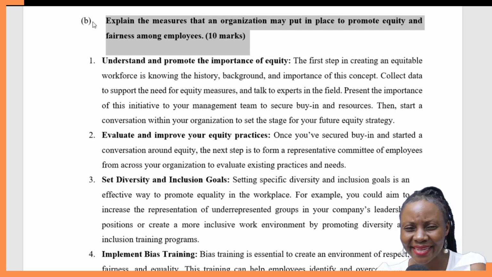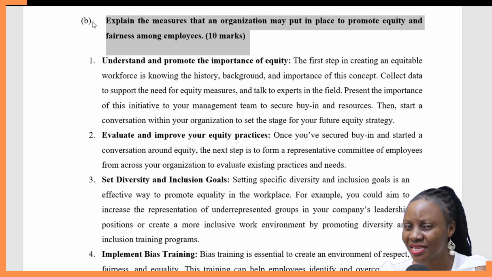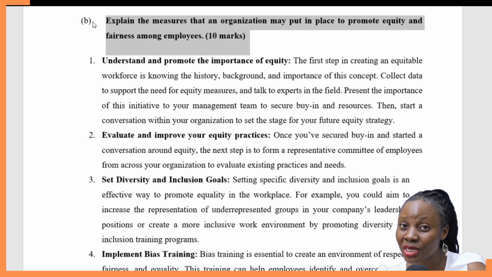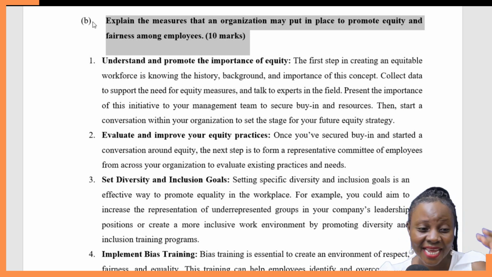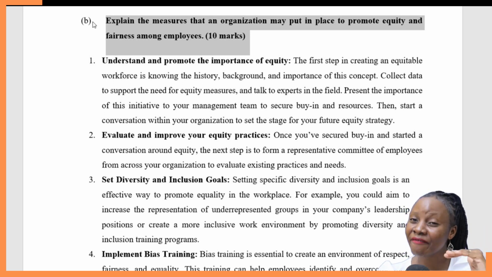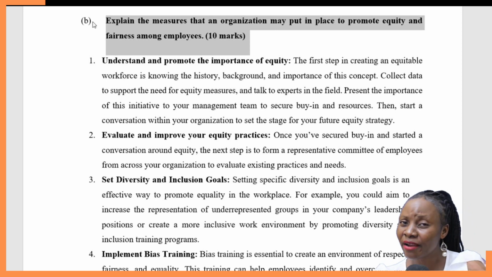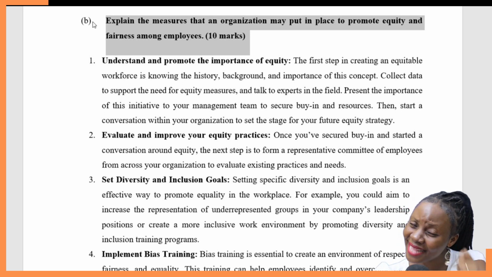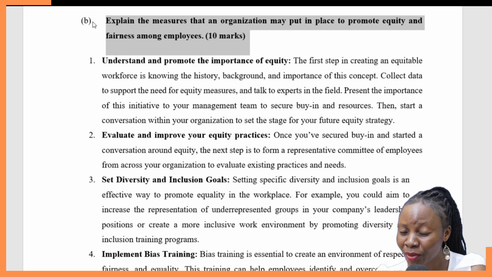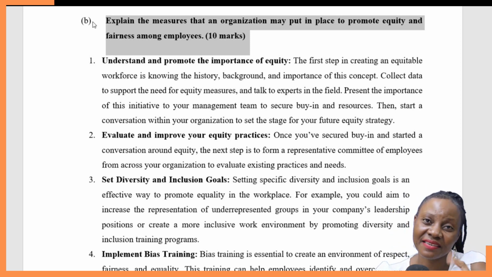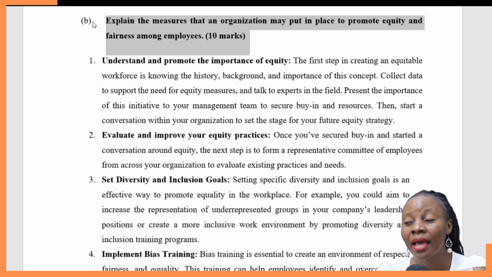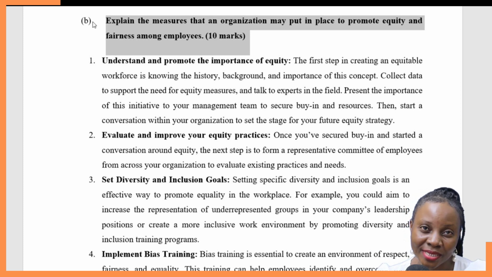So does the organization understand the importance of equity? Because if it does not understand the importance of equity, that is when they'll start discriminating and favoring others. But when the organization ensures that everyone in the organization really understands what equity is and how important it is to the organization, then that is the first step. The organization could embrace equity and fairness towards employees.